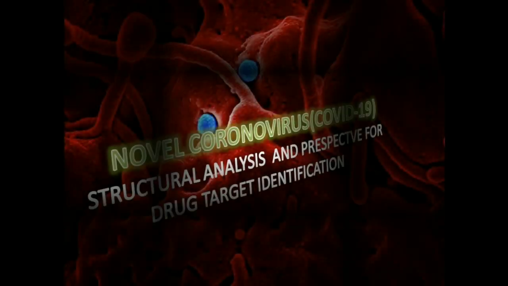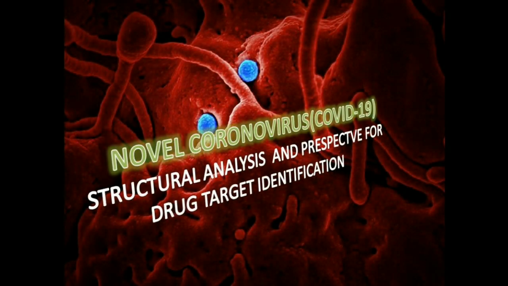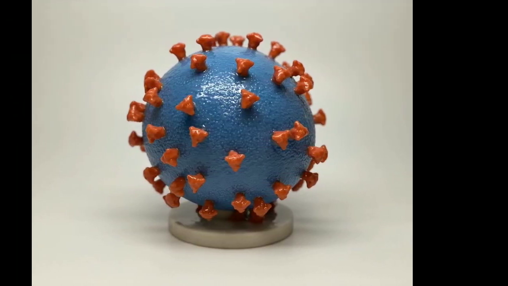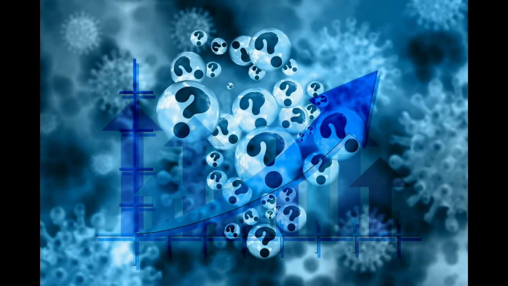Welcome to another video of Genomics Lab about novel coronavirus structural analysis and perspective for drug target identification. A new and highly pathogenic coronavirus caused an outbreak in Wuhan city starting from December 2019 and quickly spread nationwide and to other countries around the world. Crystal structure of the SARS coronavirus 2 spike protein bound to the cell receptor ACE2 highly increases our understanding about the initial step of infection of SARS coronavirus 2 at an atomic level.